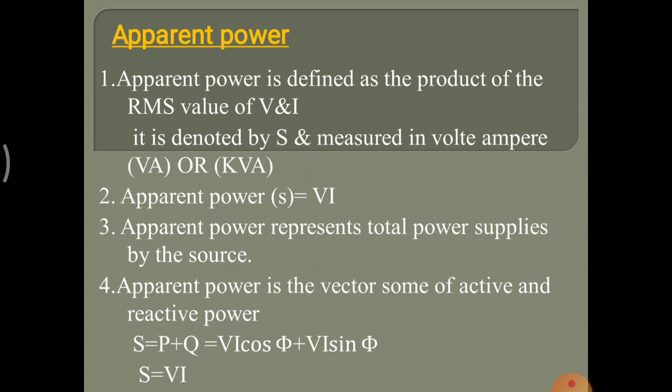Apparent power is defined as the product of the RMS value of voltage and current, denoted by S, measured in volt ampere or kilovolt ampere. Apparent power S is equal to V into I. Apparent power represents the total power supplied by the source. Apparent power is the vector sum of active and reactive power. So S is equal to P plus Q, equal to VI cos phi plus VI sin phi, and S is equal to VI because cos square phi plus sin square phi is equal to 1.